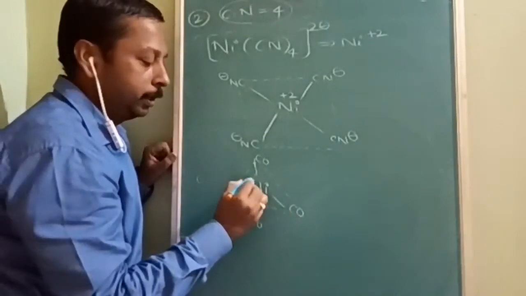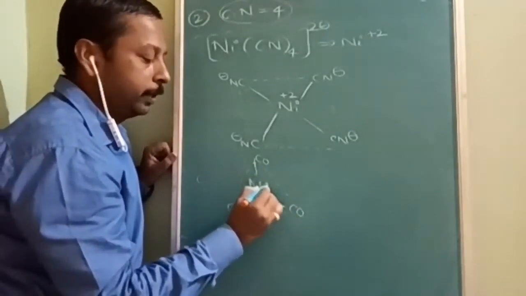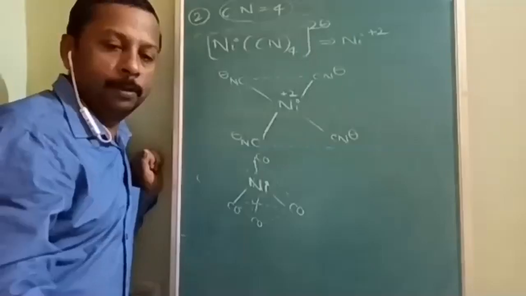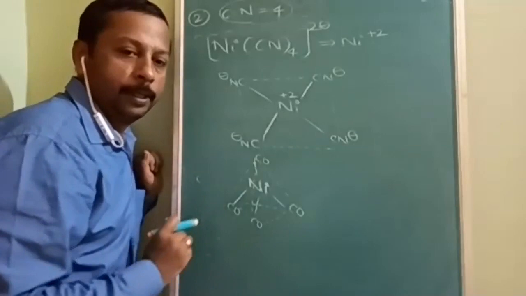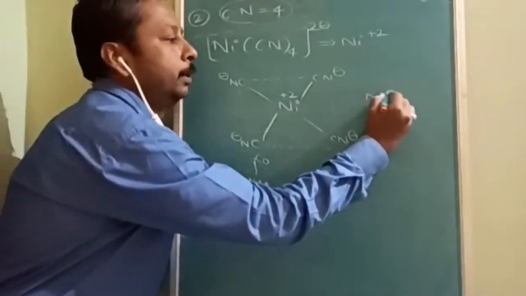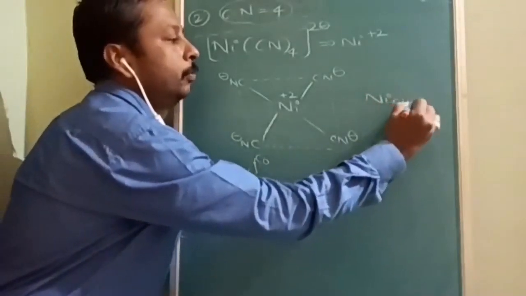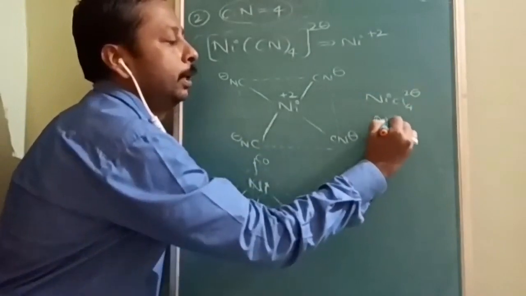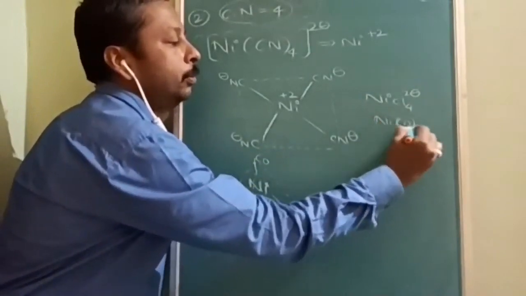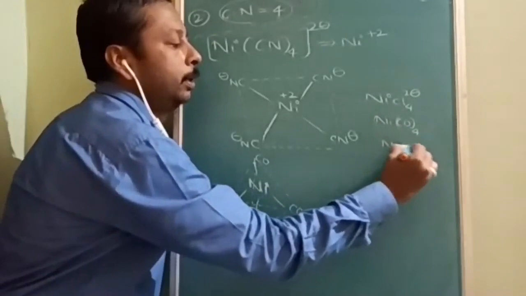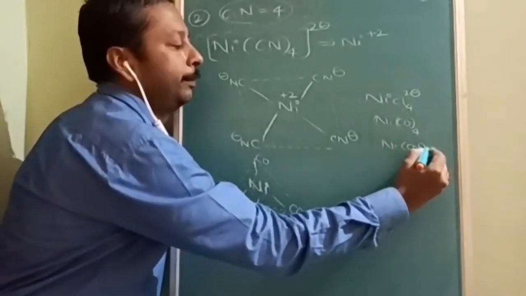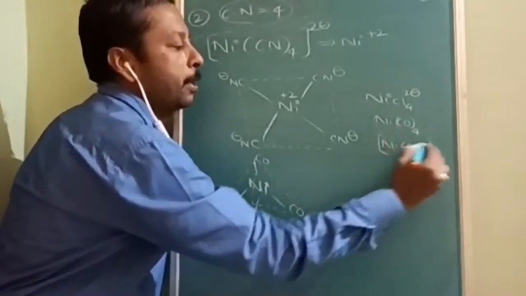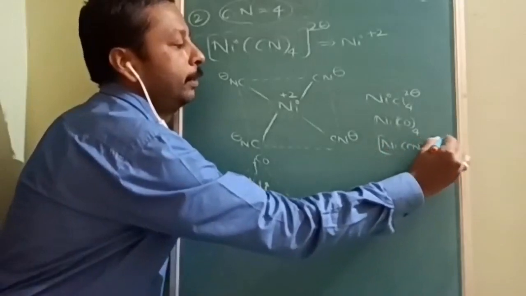The main thing is the difference over here. If you compare NiCl4 2 minus, Ni(CO)4 and Ni(CN)4, see how similar they appear, but there is some difference.